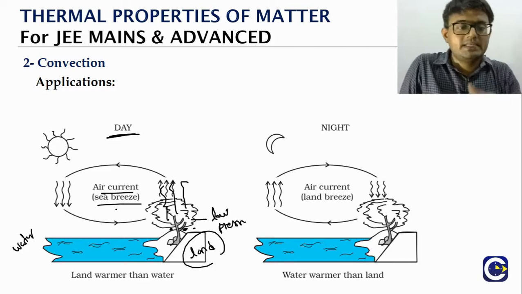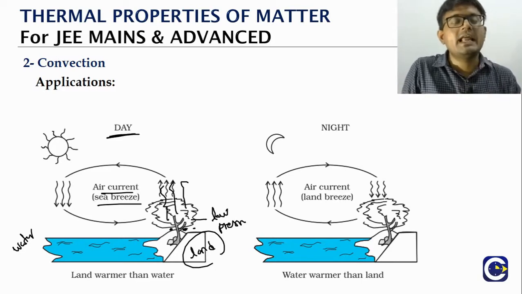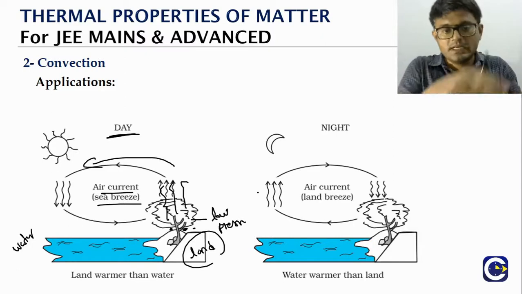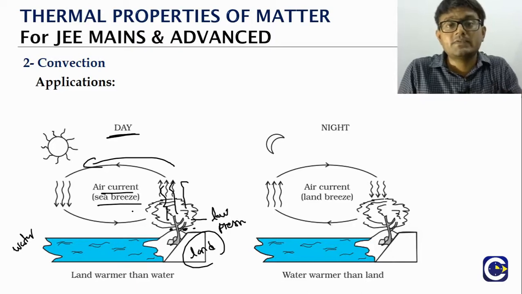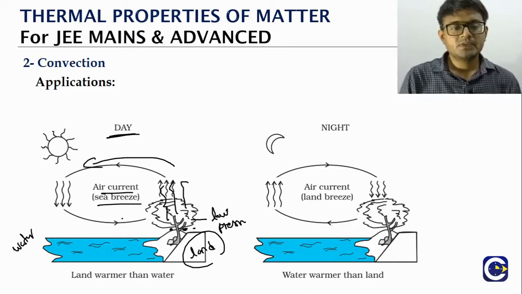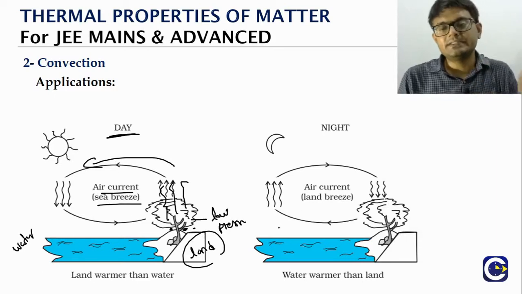It is coming over the sea and reaching the land. To complete the cycle, the heated air molecules will go the other way around. That will complete the cycle. Since we see the breeze coming from the sea, it is called sea breeze. So why is it happening? During the daytime, the land gets heated fast, and that's what gives the sea breeze.